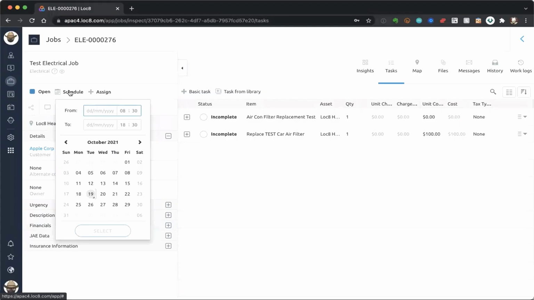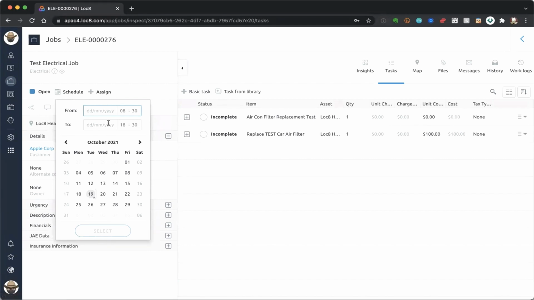I'll go ahead and set an appointment for this particular job right here, right now, and I'll allocate that job out to a technician. But I'm also going to recreate this job, another test job, and I'll show you a second way that you can allocate or assign this job to a technician and an appointment all at the same time. Almost a kill two birds with one stone type option.